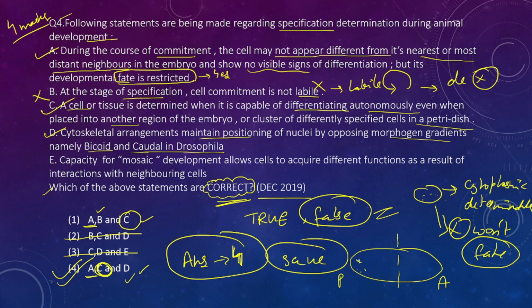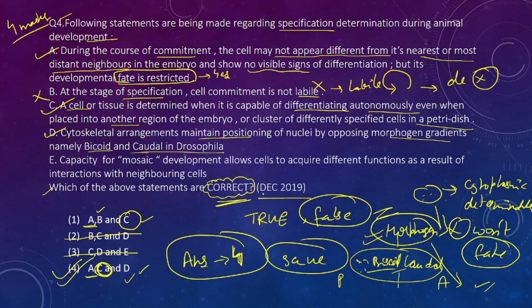In the posterior part we have caudal and in the anterior we have bicoid genes. So this statement is true. I have already taught you about this Drosophila experiment in the lecture on morphogen gradient. I will provide the link in the description below. If you haven't watched that video, go and watch it first, then only you will be able to solve these kinds of questions.